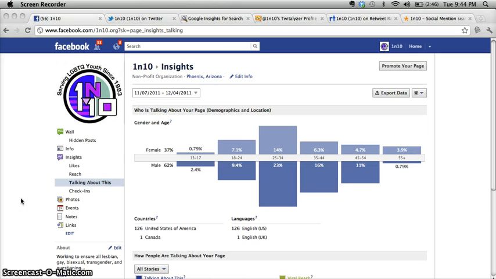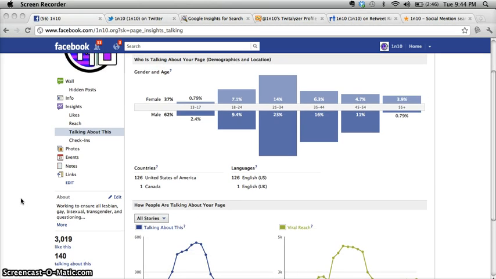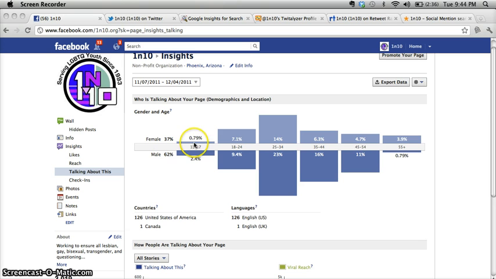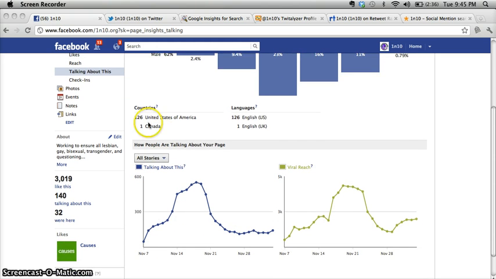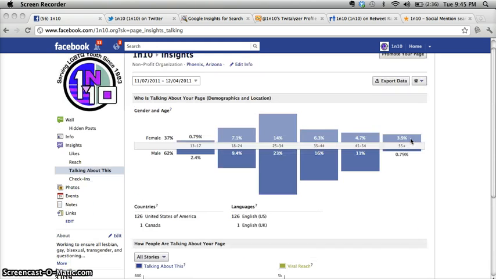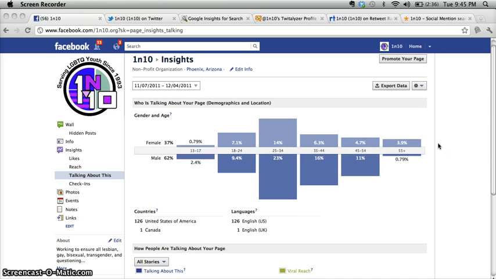This section of Facebook Insights is about what people are saying about 1 in 10. It shows you, again, the demographics and location of people talking about 1 in 10. It shows you great graphs, and this just gives you an idea of people sharing the events or sharing the likes or sharing the videos you post and looking at it.